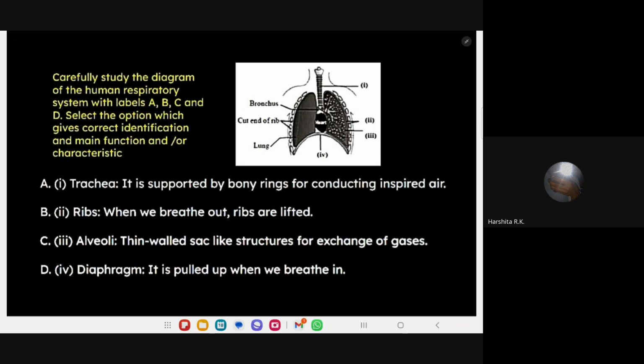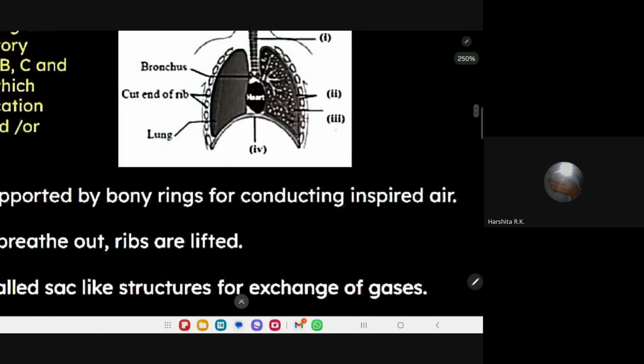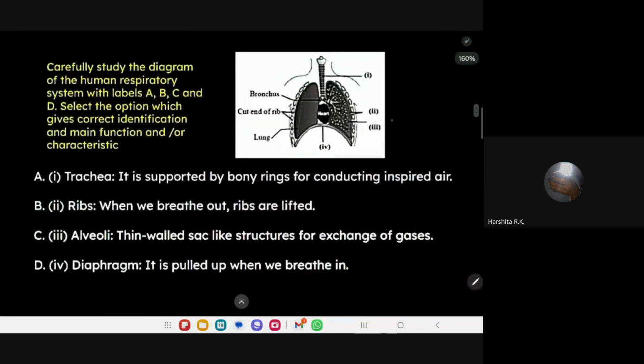C, ma'am. Alveoli. What is alveoli, ma? Here number 3 they are saying alveoli. Correct. So what are these alveoli? Thin-walled sac-like structures for exchange of gases. Correct. Okay, ma. Why is the first one wrong?